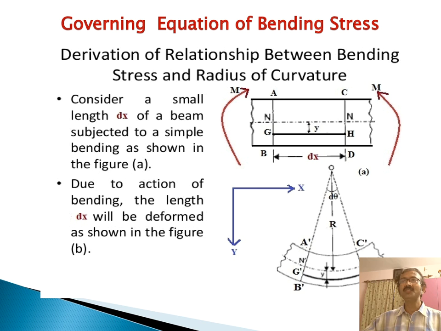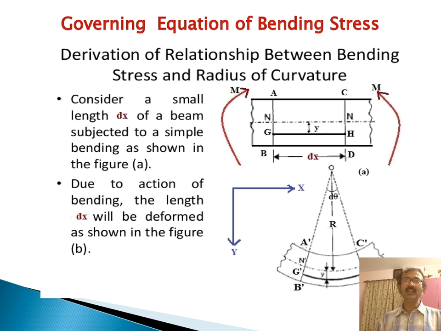The layer GH after bending will be converted to G dash H dash, and the length will be increased. After bending, from this figure it is clear that G1H1 will be (R plus y) into d phi.